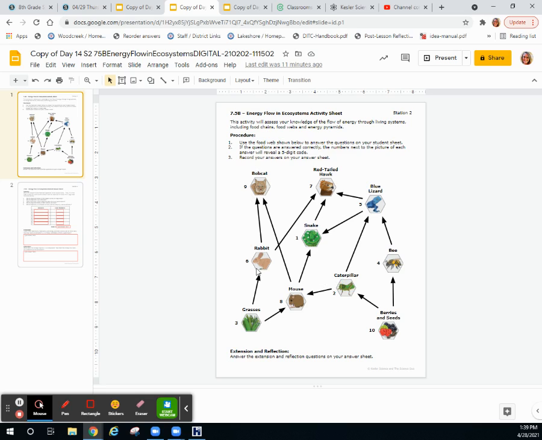So this bobcat eats a rabbit and a mouse. And the red-tailed hawk eats a rabbit, a snake, and a lizard. The snake is eating the mouse and the lizard. Okay, and the lizard is eating the caterpillar and the bee. So basically this question is asking you which one of these organisms has the most arrows pointing at it. I will repeat that. Which one of these species has the most arrows pointing at it? And that's going to be the red-tailed hawk, number 7. So I'm going to pause and go enter that into my student sheet.